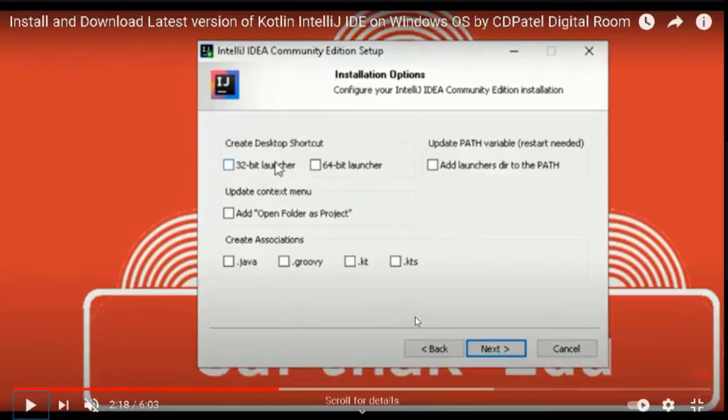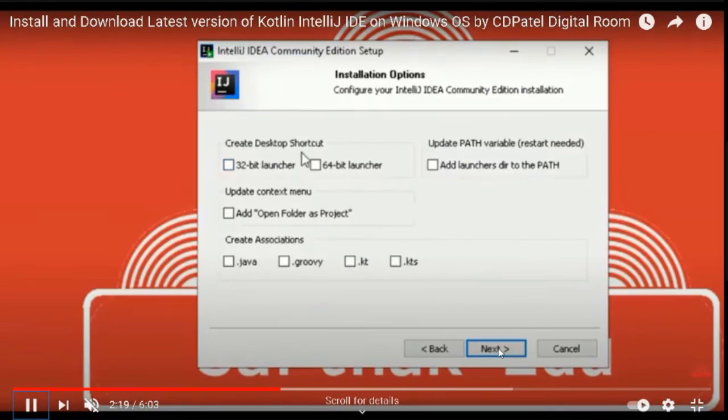Please concentrate here. As per your operating system, you may select 32-bit or 64-bit launcher, and the association extensions. If you need a setting about path, you can set it on the right-hand side, update path variable, which you already did manually in our past 3 days. Here you can set it using just a checkbox.